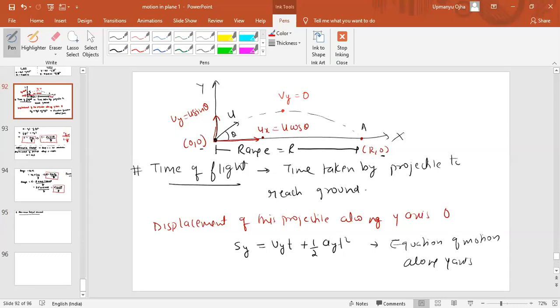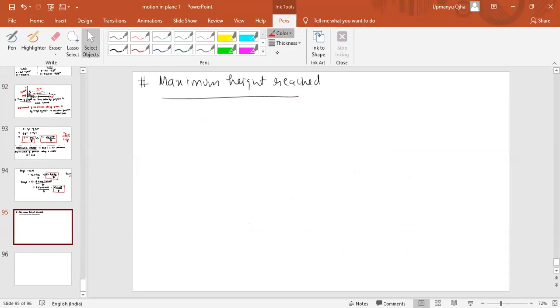When can you say the maximum height? When the final velocity is 0 along the y-axis. So if I use the equation of motion along the y-axis,